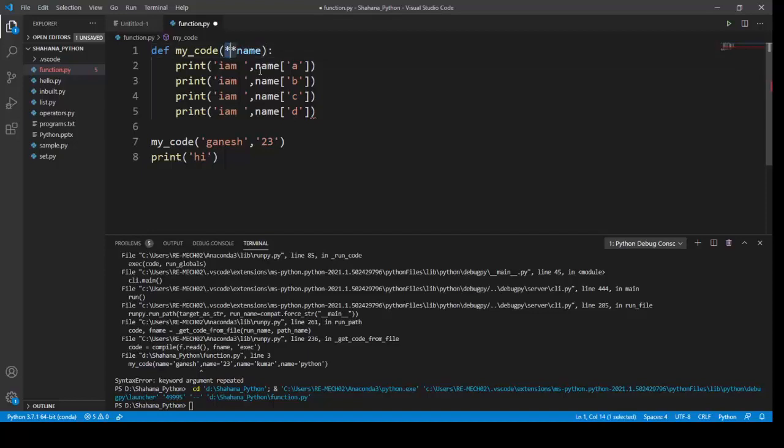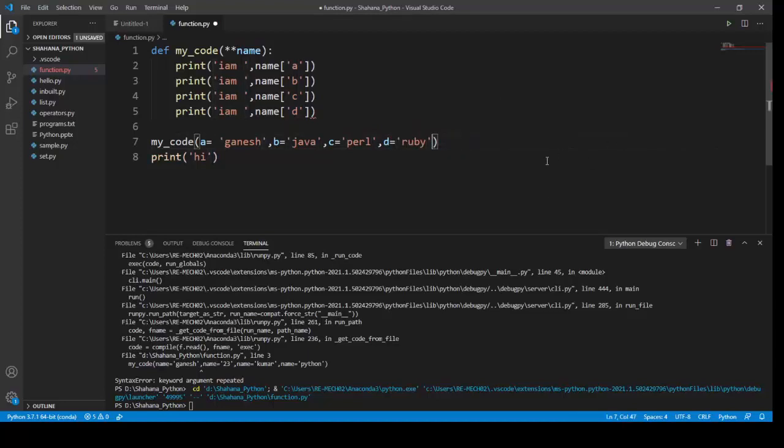I'm going to pass my arguments as a equal to Ganesh, for b it's going to be Python, sorry, I mean Java, I don't like that. For c it's going to be Perl, and for d it's going to be Ruby.